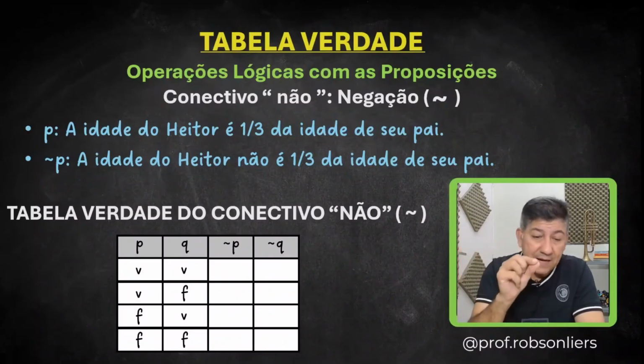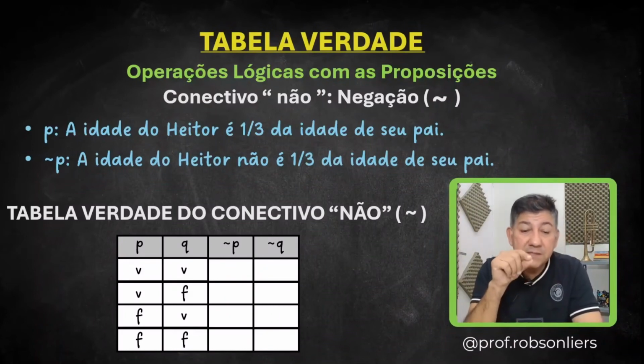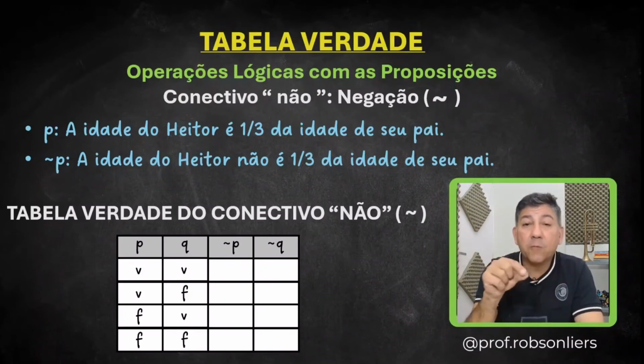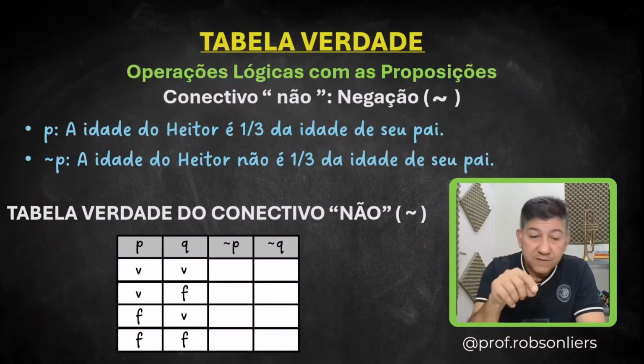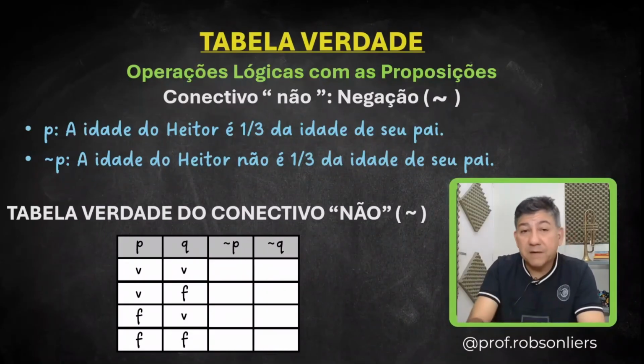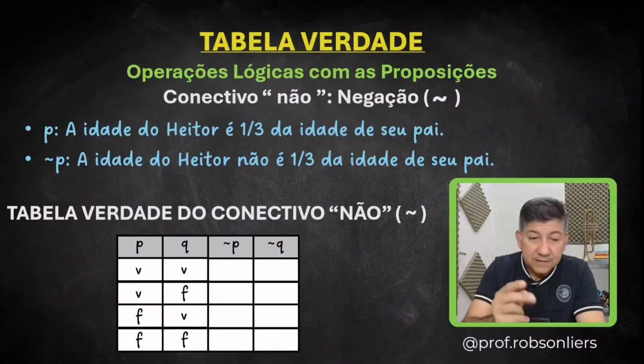So, to negate proposition P, let's first negate this little table of proposition P. Here's the thing, every time P is true, not P will be false. Every time P is false, not P will be true. It's always the opposite. So, let's go.